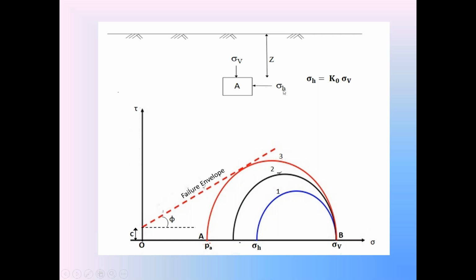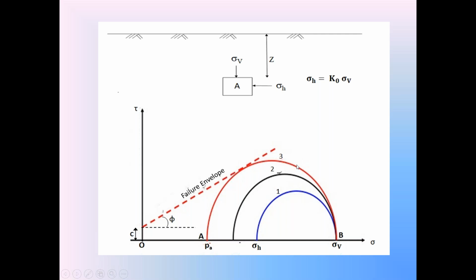So at a minimum sigma H, the backfill behind the retaining wall in the active condition reaches the failure situation, that is called the plastic equilibrium condition. At that minimum horizontal stress sigma H, the Mohr stress circle touches the failure envelope. That is this third Mohr stress circle.